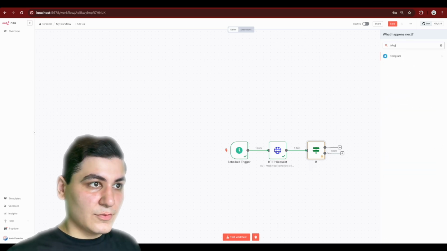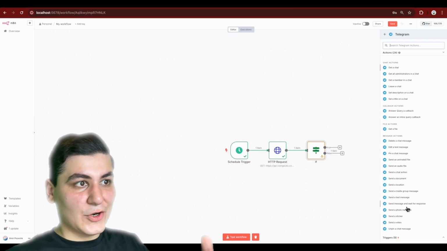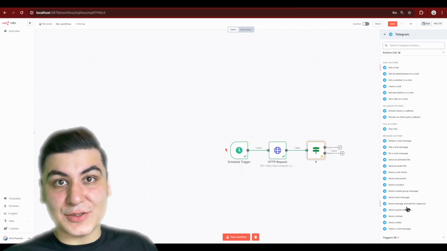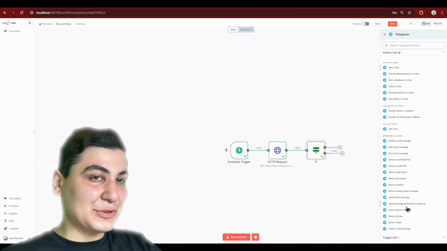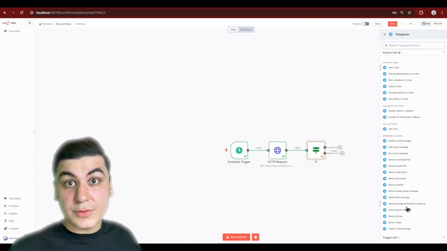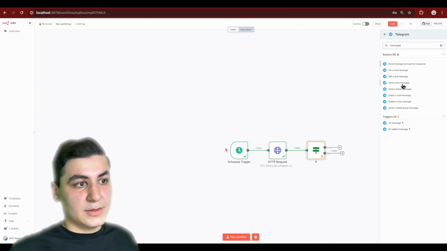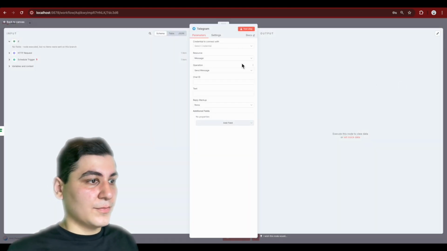So we can search for Telegram. And here you can see there are 24 actions you can do with Telegram, and it doesn't need any coding. They did it already for you. So what we want to do, we want to send a message. So maybe we can write message here and send a text message. So that's what we are looking for.